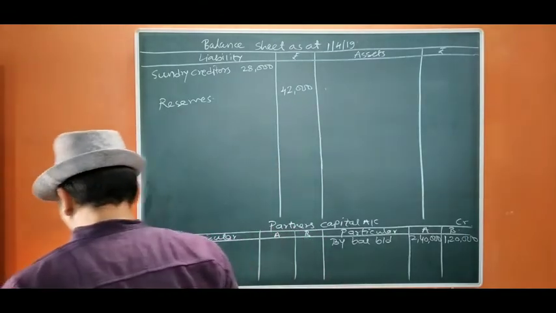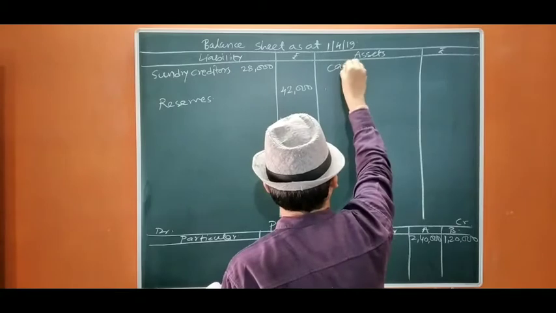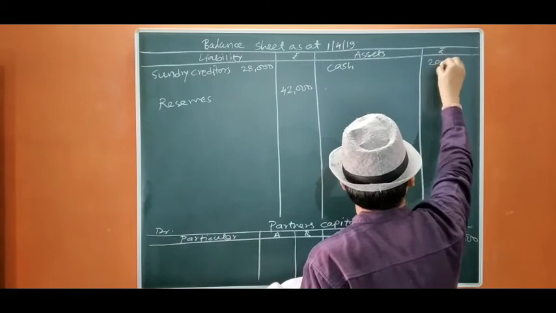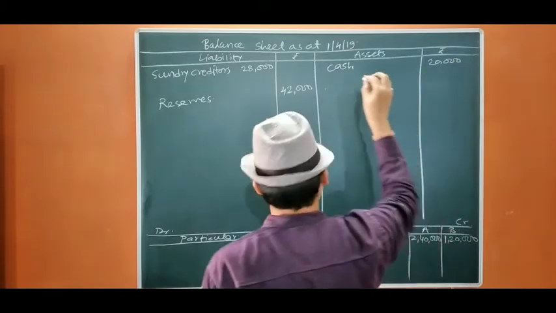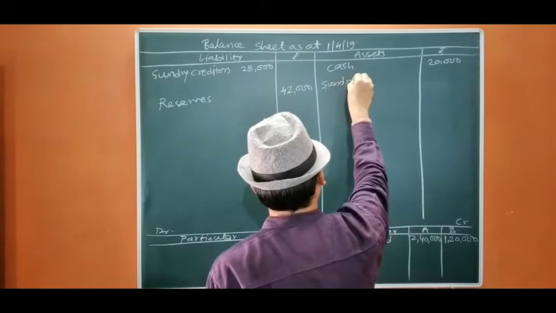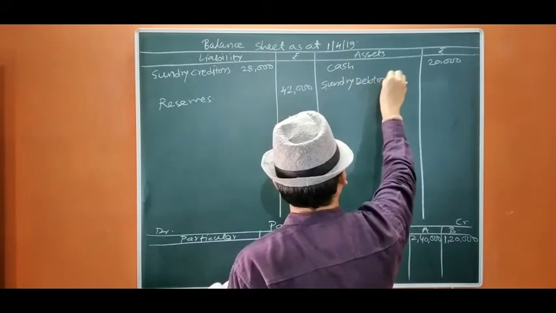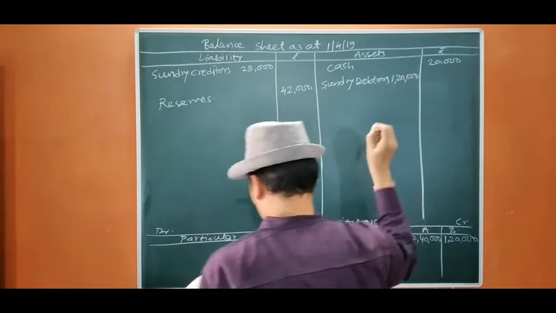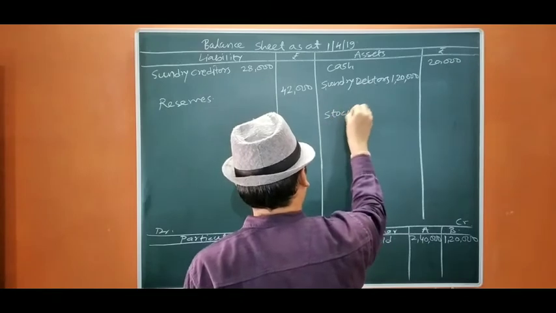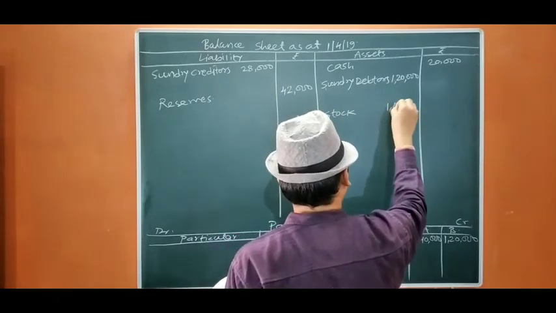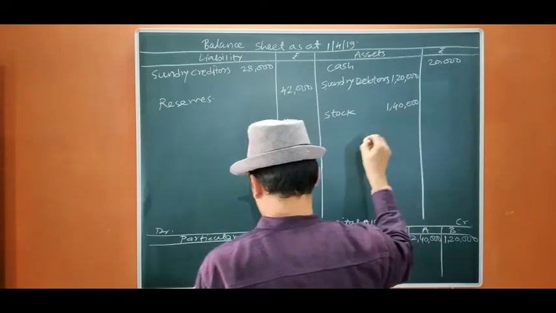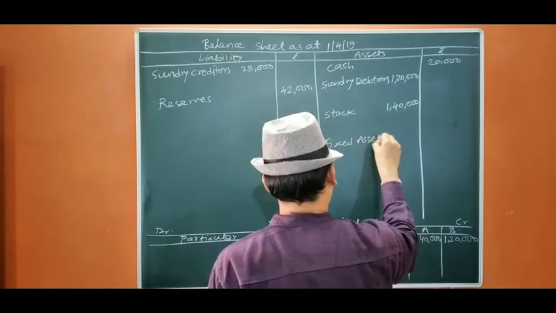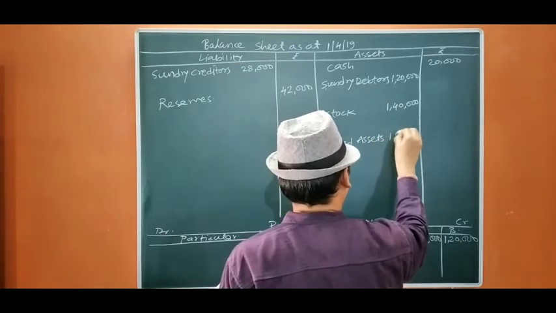Now we move to asset side. Okay, cash there is no adjustment, so we are going to write outside 5,000. Debtors, there is an adjustment of PBD, so we are going to write inside 1,20,000. Then stock, there is an adjustment, we are going to write inside, that is 1,40,000. Fixed assets. The balance is 1,50,000.